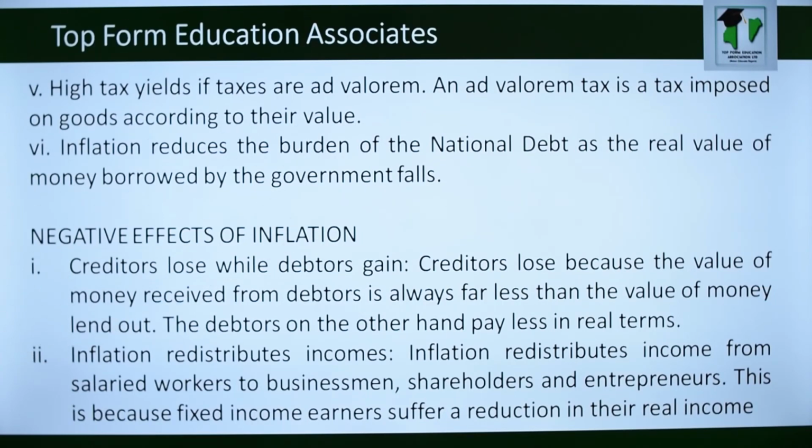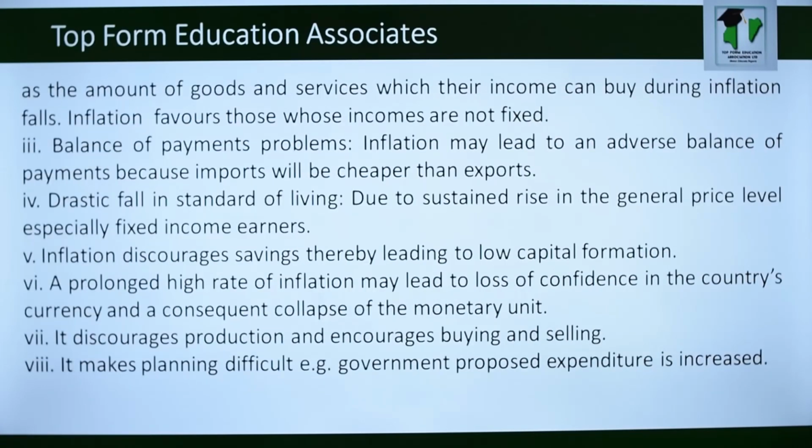What somebody was earning when the fuel price was 11 naira, the same amount is still being paid now that the price of fuel is 145 naira, and nobody knows when it's coming to an end. So fixed income earners lose, while businessmen, of course, they gain.